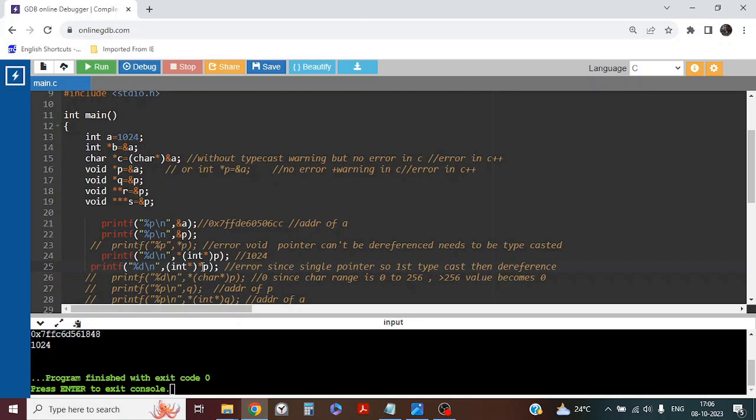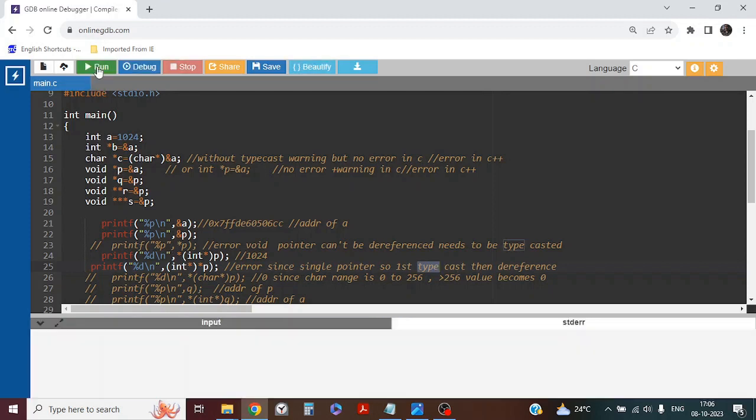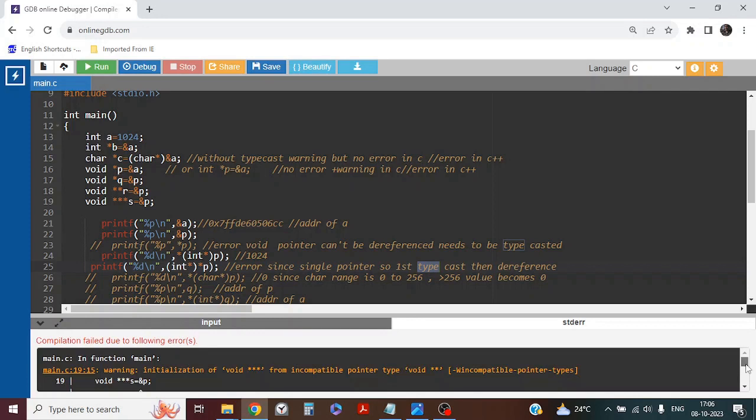First, let's see this one. We cannot dereference first. If we dereference, it will throw an error. Since it is a single pointer, first we have to typecast, then dereference. That is what I mentioned here. Let's run and execute. So it is throwing an error, right? Line number 25 error, correct. So let's comment it out.